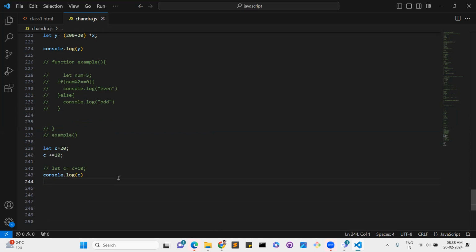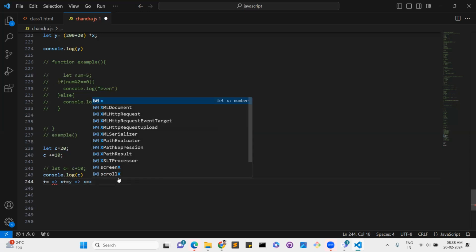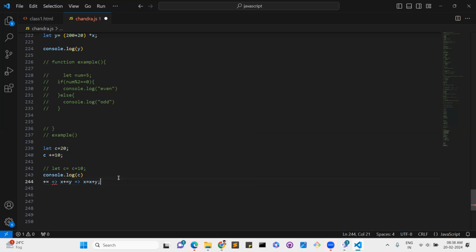Not just plus plus one, we have multiple things there. Plus double equal to, I already told you, right? x plus equal to y means x equal to x plus y, like this.